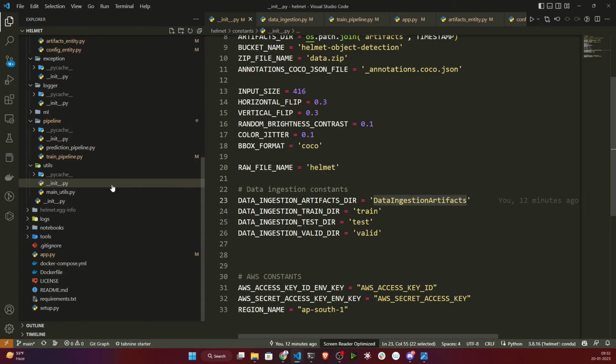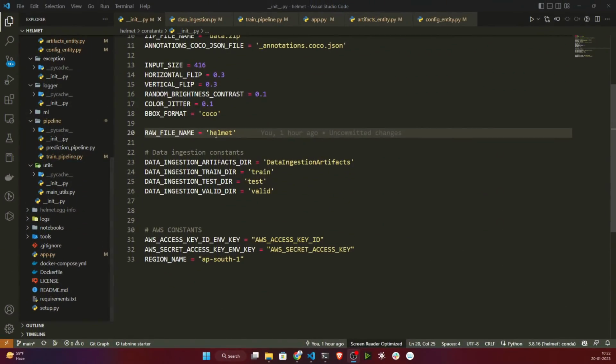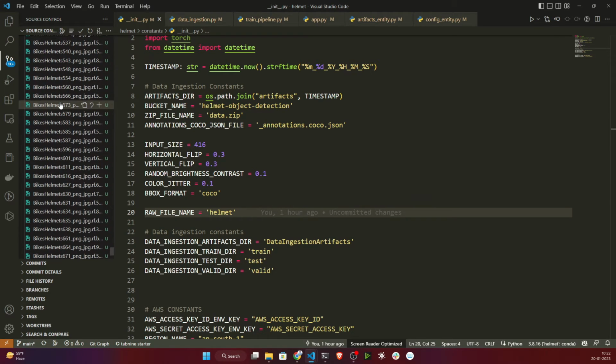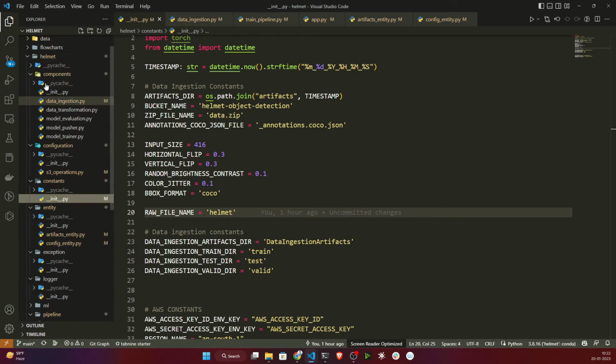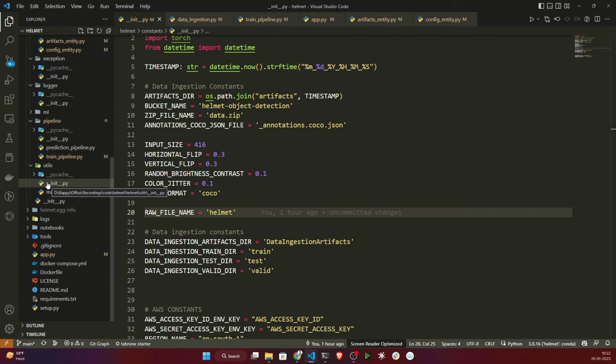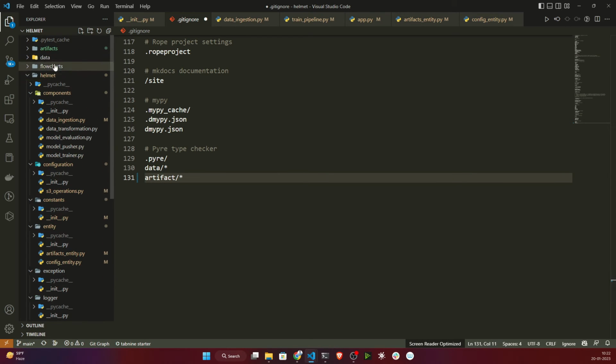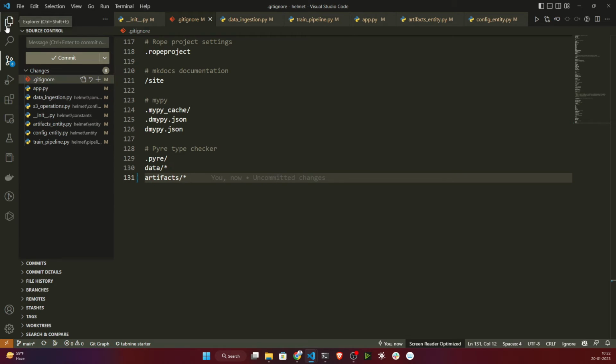We have done this step, but before moving on, let's commit these changes, because we have created the data ingestion but we haven't committed. First of all, if I click on source control here, if you see, it is also trying to push the artifacts. I don't want to push this artifacts, so I will come here inside gitignore and write artifacts, because this folder I want to ignore. Now if I press Ctrl S, see guys, it will ignore. Now it will only commit the other files.